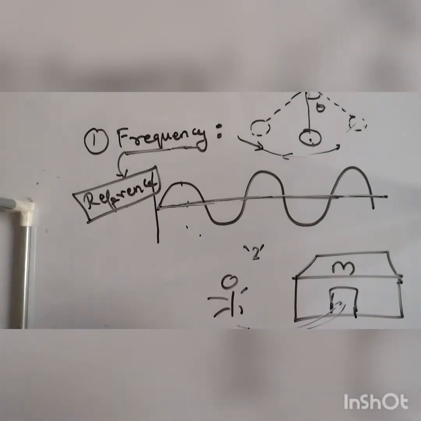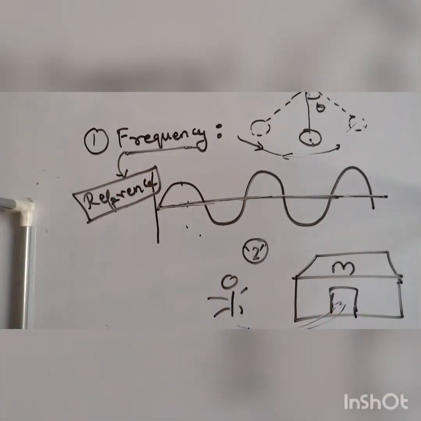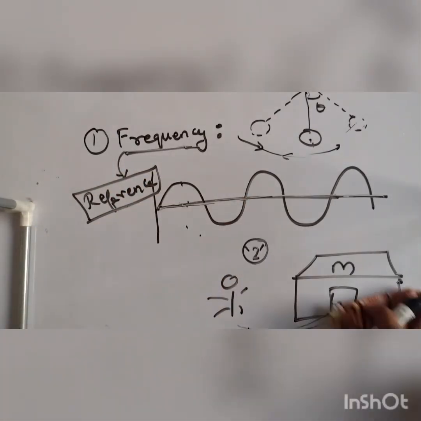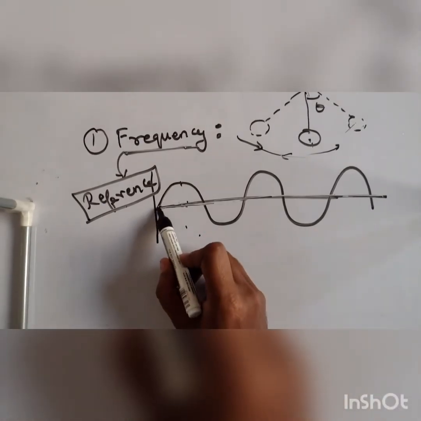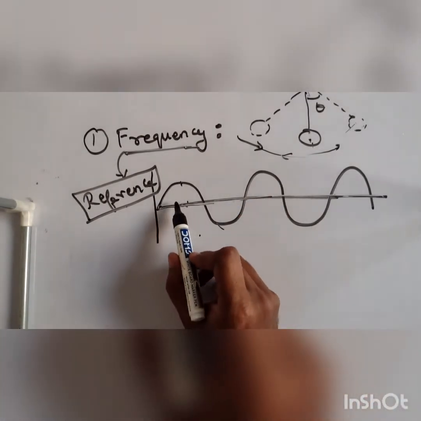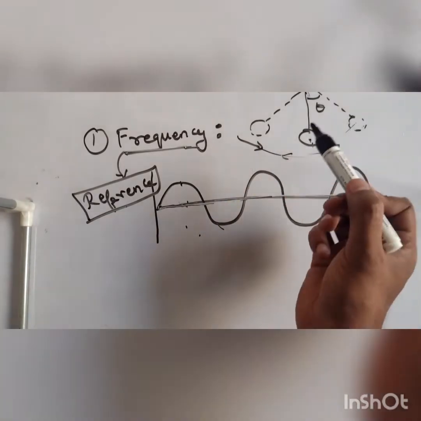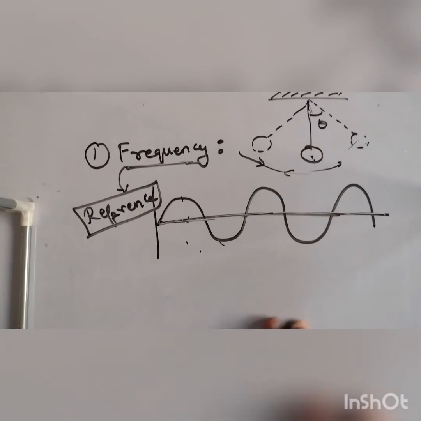Are you following it? You will order something, click photos, and put up a status. But when you cross this door, if I consider this door as a mean position, then your frequency will be there. What is your frequency? Say you visit 2 times a year. So this is a wave. The wave has a to and fro motion. It's known as a repetitive motion. The motion is repeating here, and here also the motion is repeating. The rate at which the motion is repeating is known as frequency.